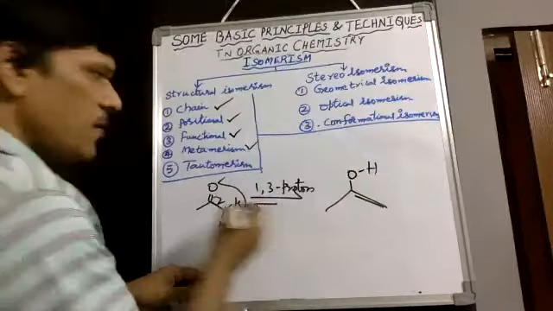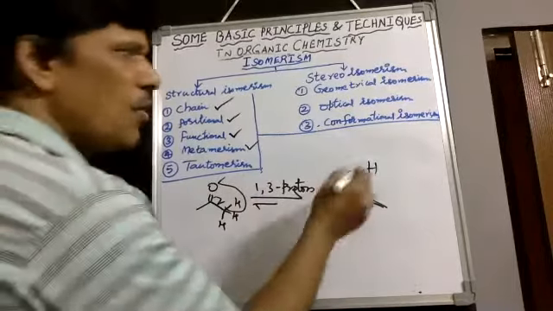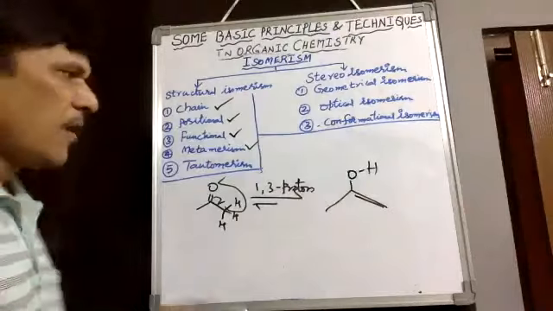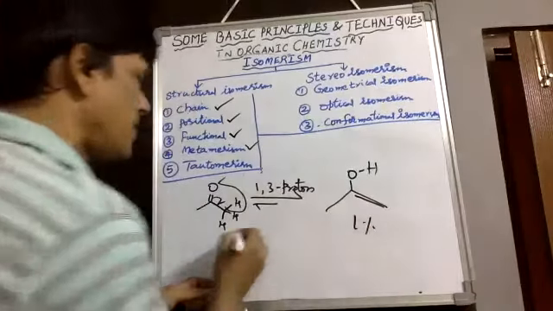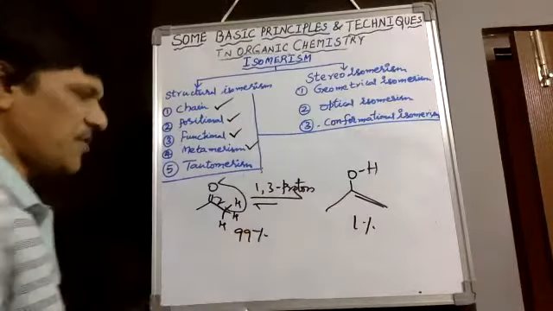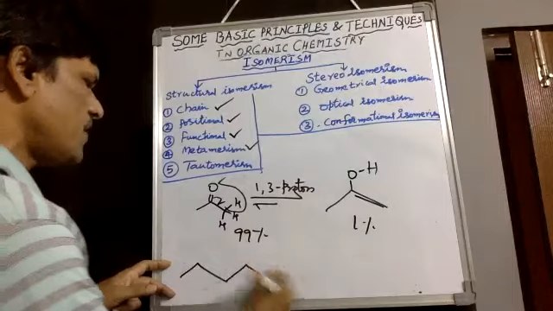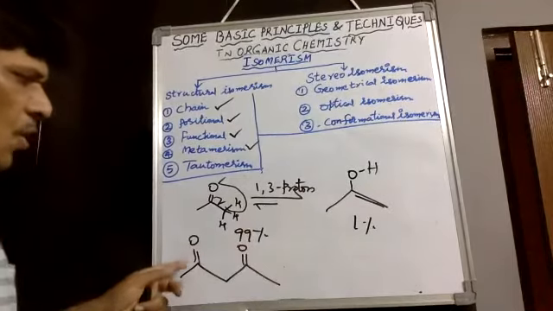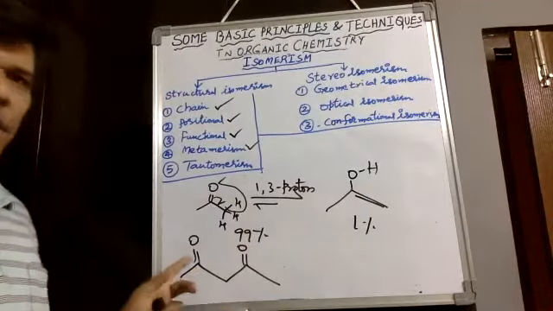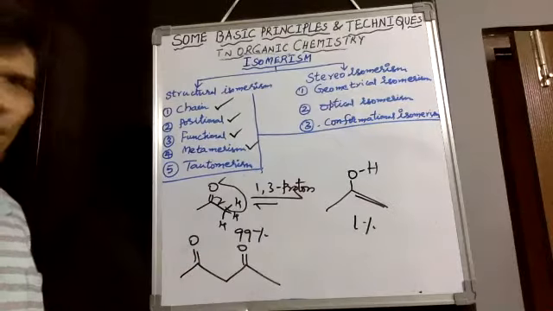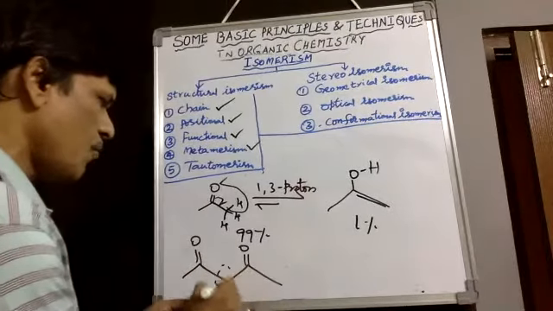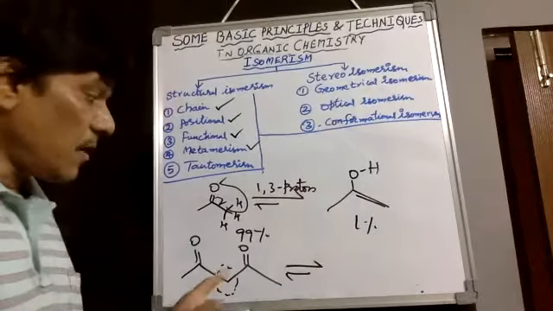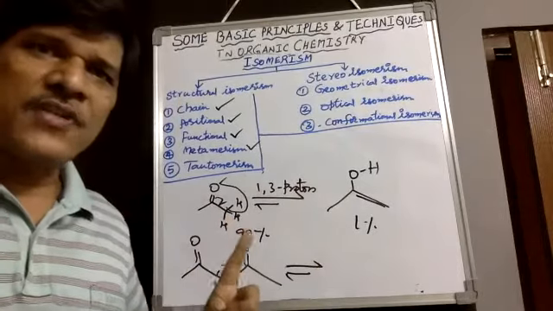Therefore, enol is unstable if it does not have any hydrogen bond or resonance. Therefore it exists only 1% and the keto form exists as 99%. Suppose the compound is pentane-2,4-dione, then an active methylene group exists in this compound, and whenever a single bond carbon contains hydrogens,